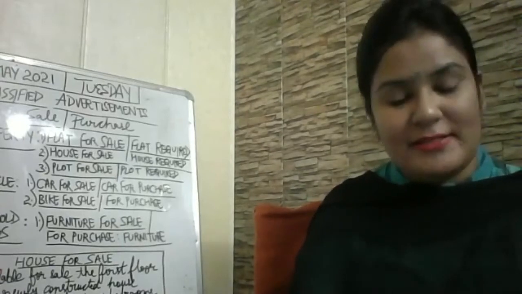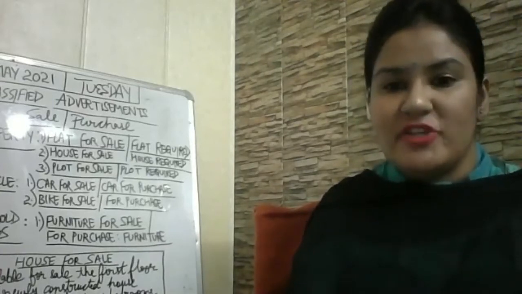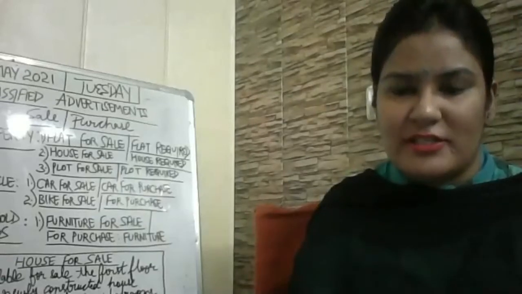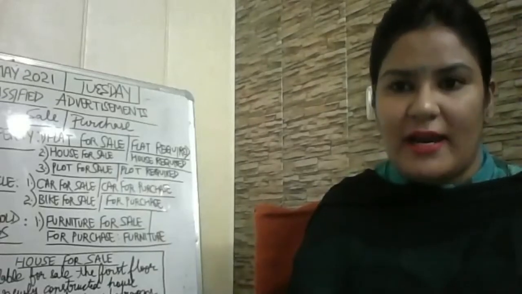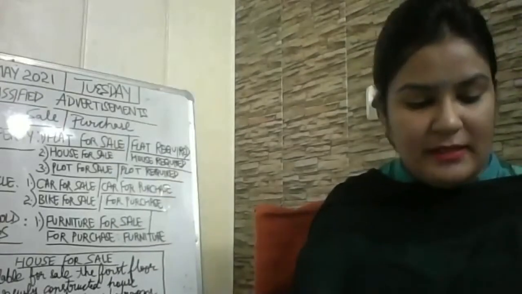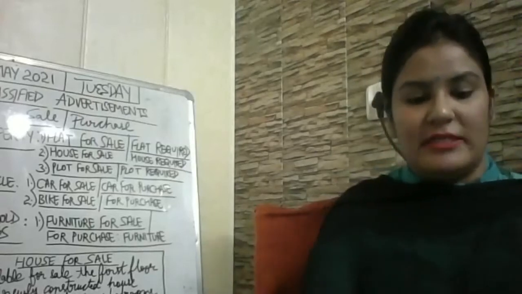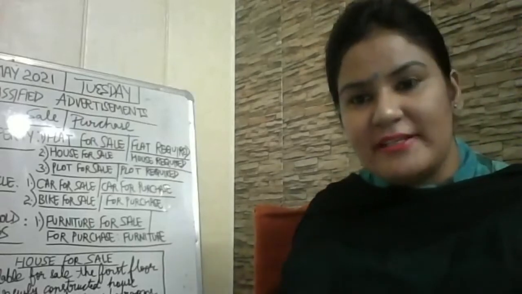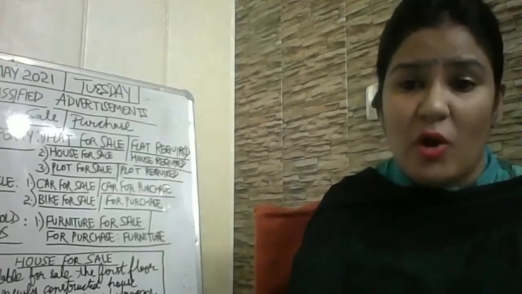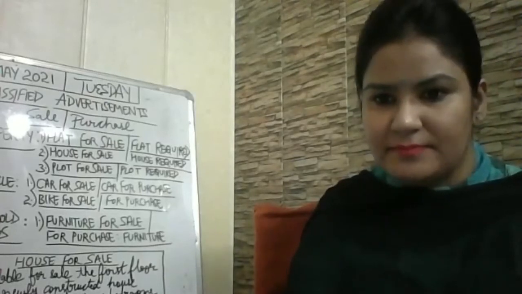Then second point is mention the type of accommodation, means what sort of accommodation is there, whether it is a plot, flat, independent house, semi-furnished house, or what. Fine. After that, number 3, give a brief physical description. Brief means small, fine, not in detail.